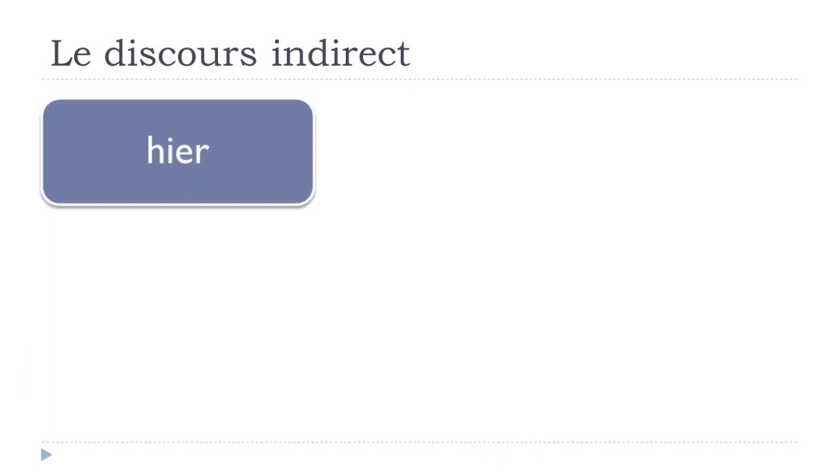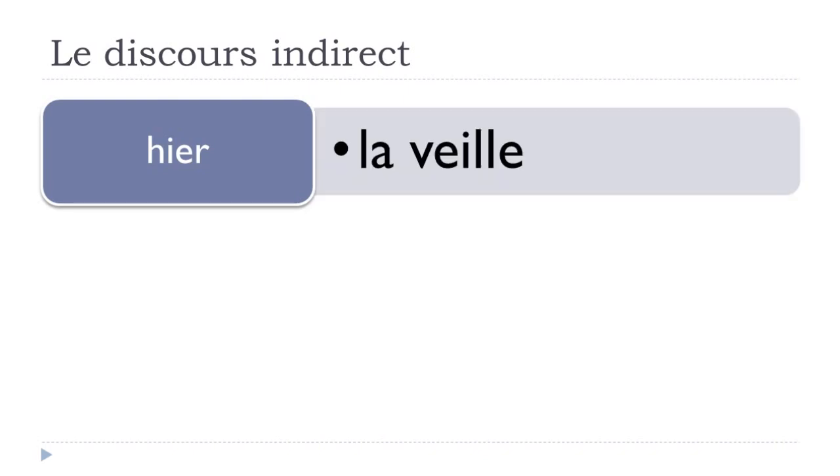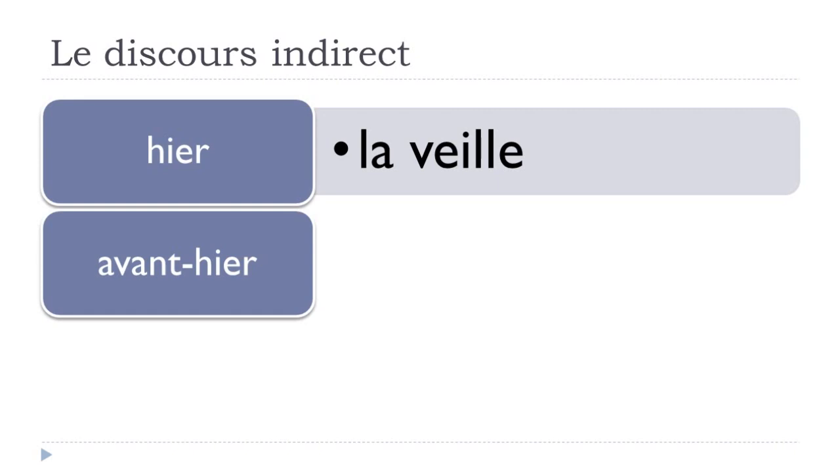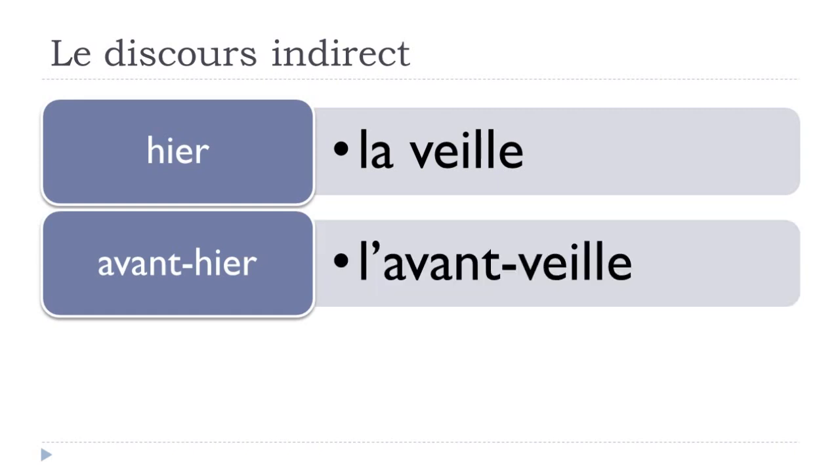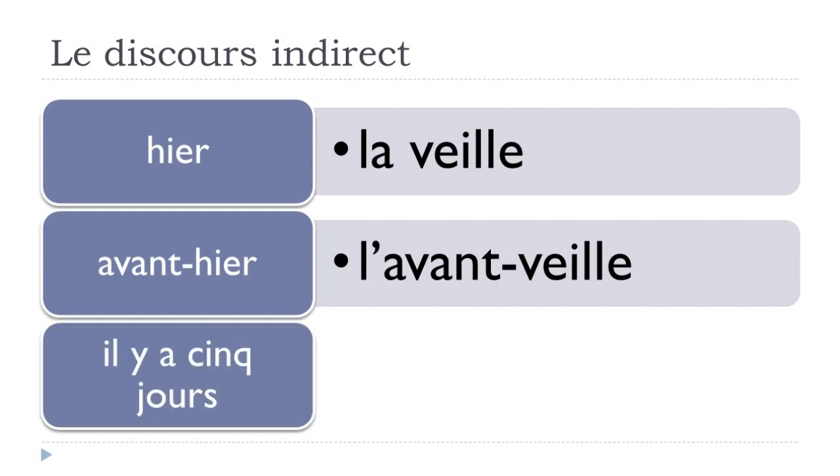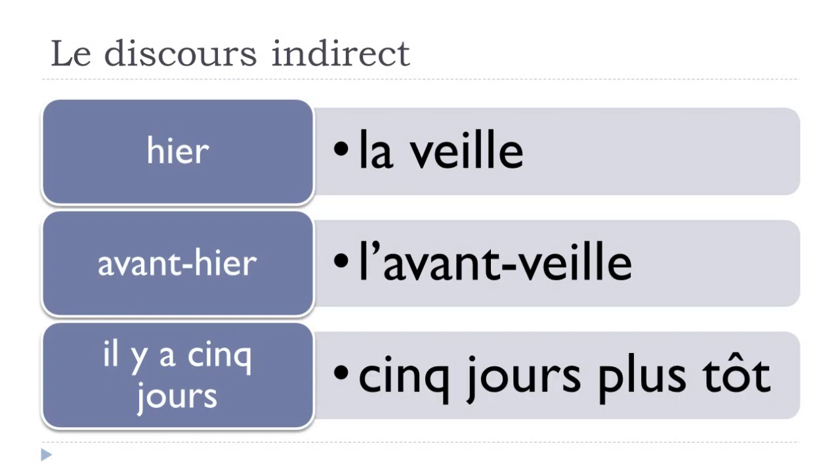Okay, let's see. Hier, yesterday. And so it will become la veille. Avant-hier, so the day before yesterday, l'avant-veille. Il y a 5 jours, so remember we've got this il y a structure to say this ago, so 5 jours, 5 days. 5 days ago, in French it's il y a 5 jours. And then if you transpose this, il y a 5 jours, into this discours indirect, it will become 5 jours plus tôt. Okay, plus tôt, earlier.